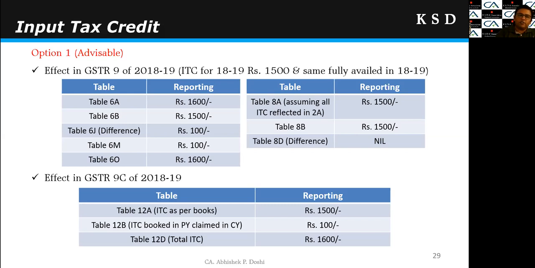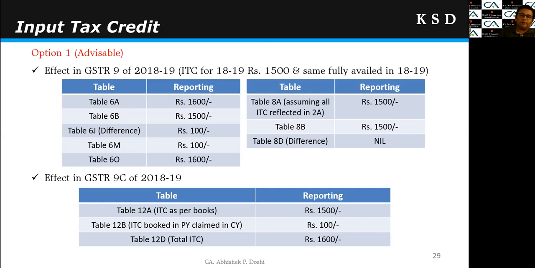Now what I will do is bifurcate only 1500 under the table 6B. If I reflect 6B as 1500 only, then there will be a difference in 6J. The 6J is for the difference between 6A and 6B to 6H. So in table 6J, there will be a difference of 100 rupees. I will reflect the 100 rupees of previous year credit under the table 6M.